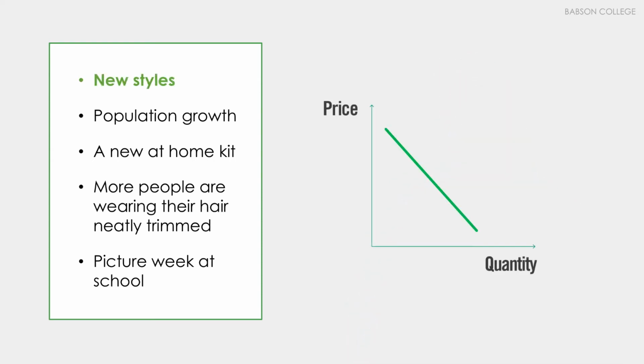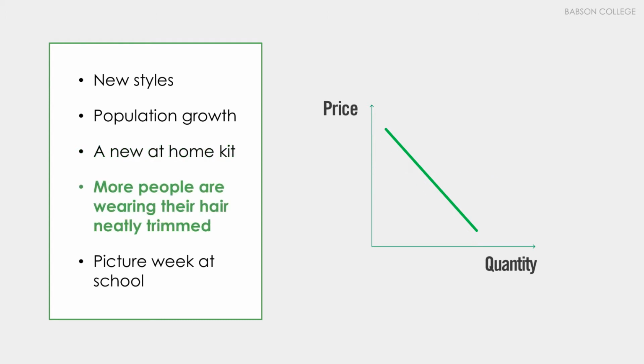Maybe there's a new popular style, so a bunch of people need to go get the new style. This would cause the demand curve to shift to the right as demand increases. If the population is growing, there are more people that need haircuts. This would also cause the demand curve to shift right. A product was released on the market that lets parents cut their children's hair easily at home. This would shift the demand curve to the left.